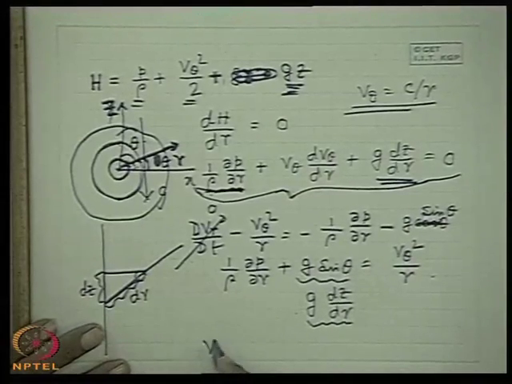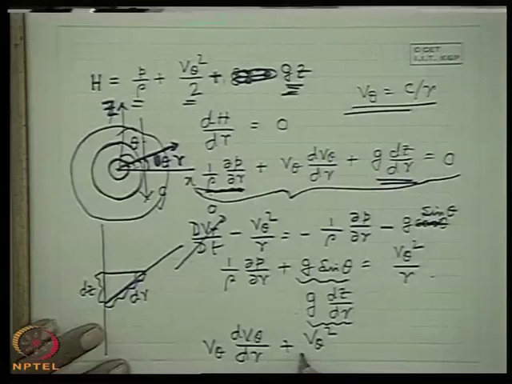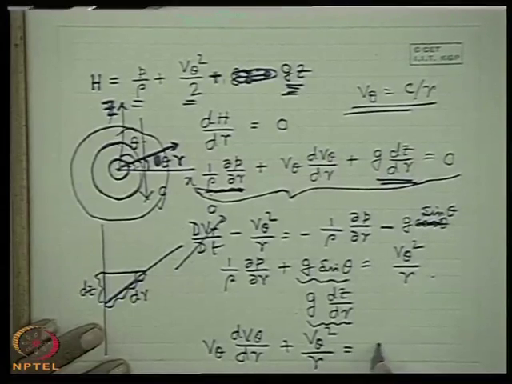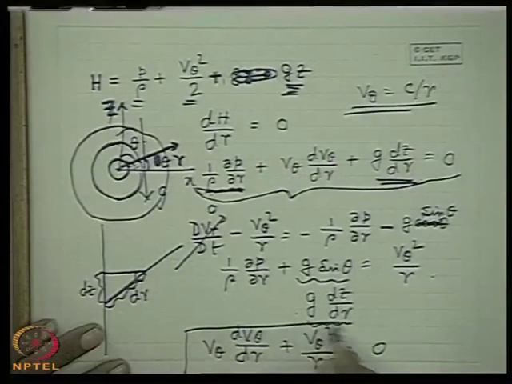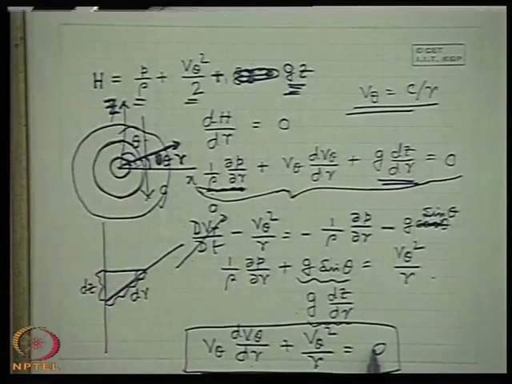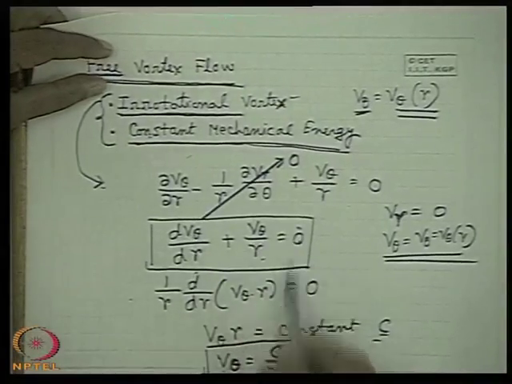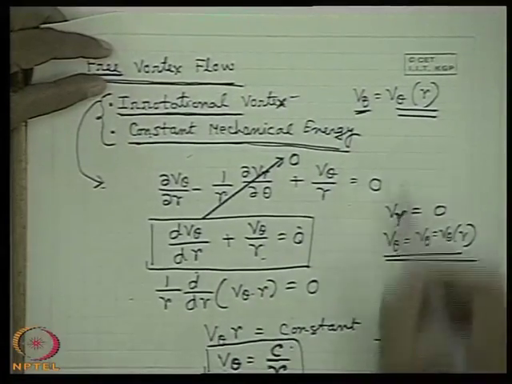That means we ultimately come to the condition of irrotationality, because irrotationality and the constancy of total mechanical energy are the same. If you take v theta common, then dv theta by dr plus v theta by r is equal to 0. That is the irrotationality condition, and we arrive at v theta is c by r.